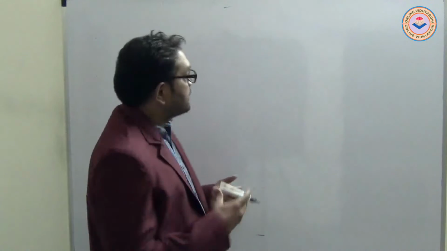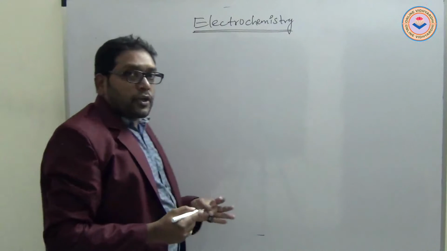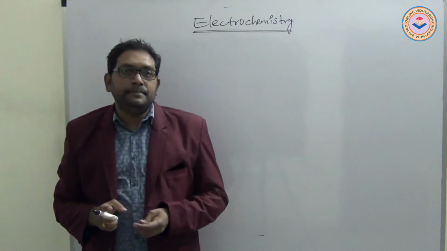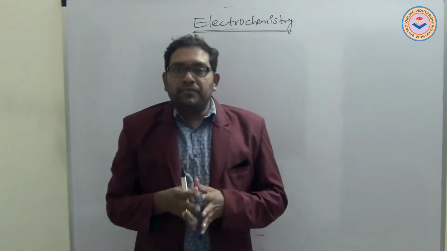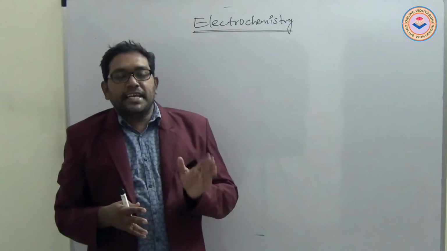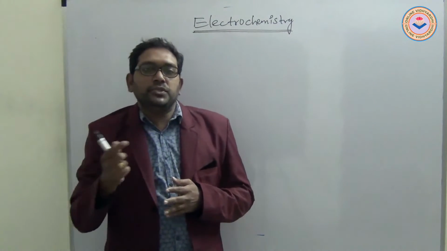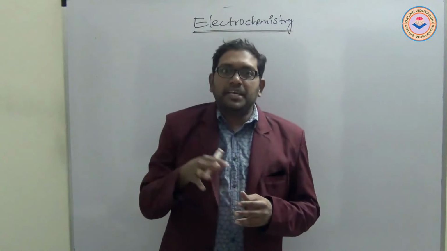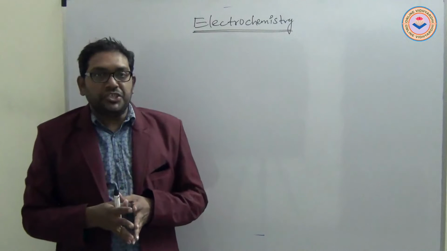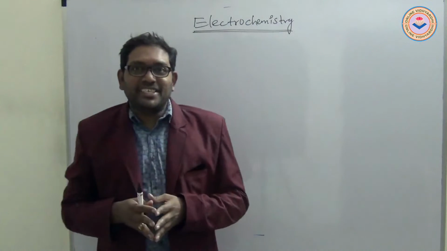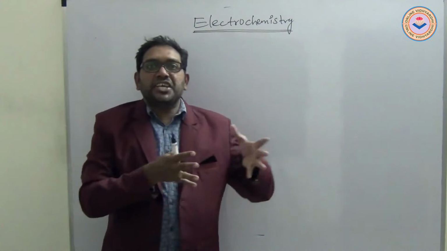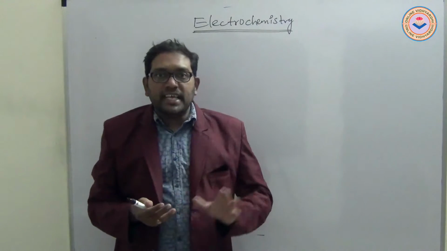Good morning, students. Today we are going to discuss electrochemistry. Electrochemistry is the branch of physical chemistry. In this chapter, we learn about the difference between electrical energy converting into chemical energy and chemical energy converting into electrical energy. How chemical energy converts into electrical energy and how electrical energy converts into chemical energy, we learn in this chapter.